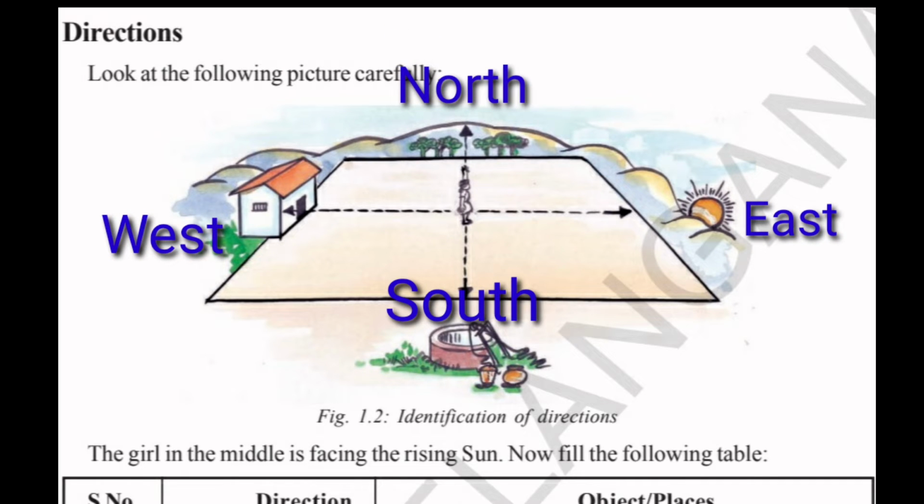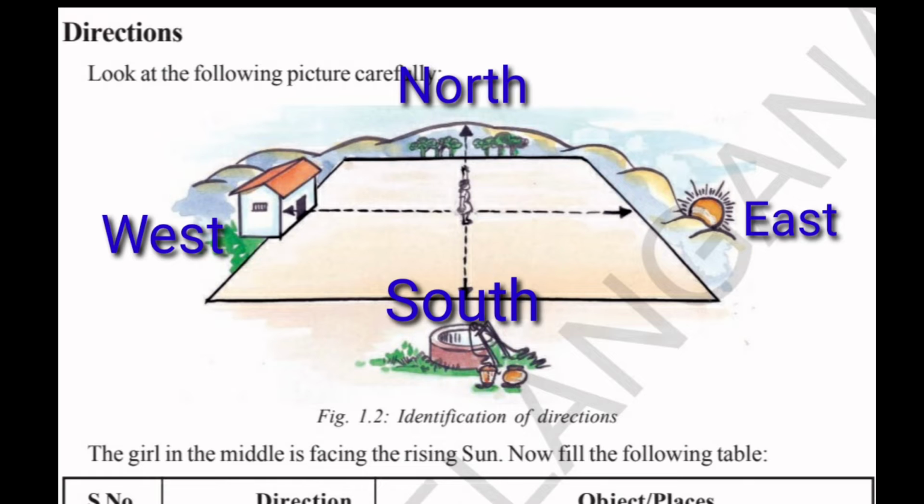Mallika started explaining the directions. Now, topic: directions. Look at the picture carefully. The girl in the middle is facing the rising sun. Now you observe that you are facing towards the rising sun. That means you are facing towards east. In the picture also you can observe that the girl is also facing towards east.